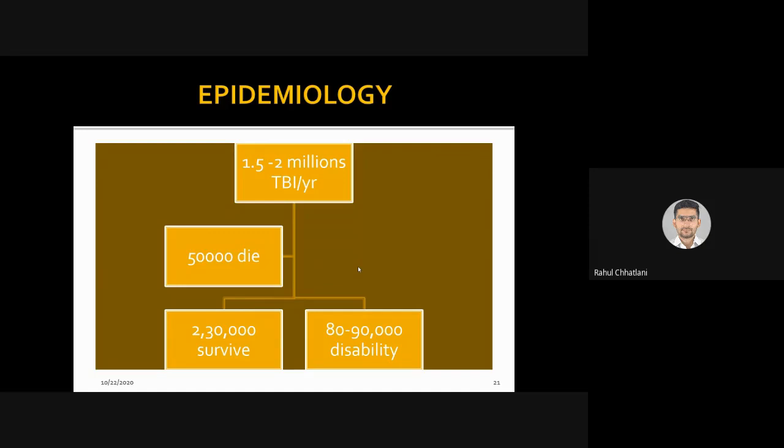Yes, so 15,000 on the spot will die because of the injury, because the injury is specifically in the lower regions where the vitals are regulated from the brain. 2 lakh 30,000 survive and 80 to 90,000 are disabled. So even if the patient is saved, there are secondary changes. The patient will not be able to do many things, and there our role as physical therapist and neurophysician comes in.